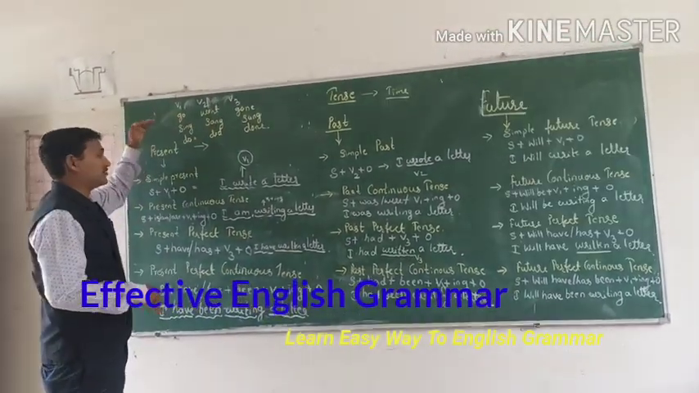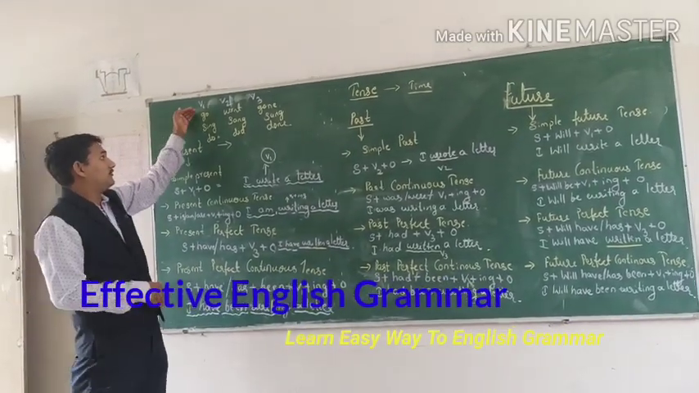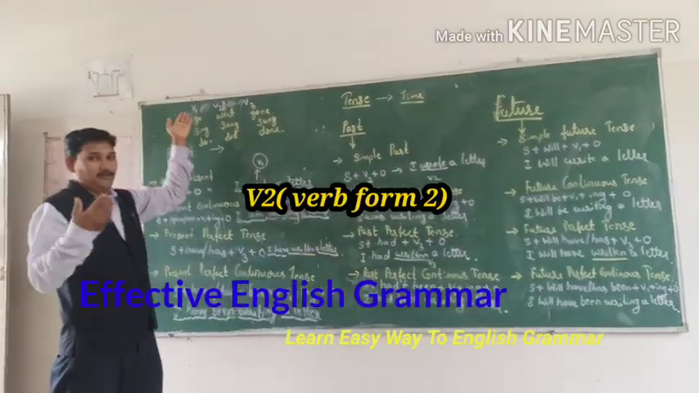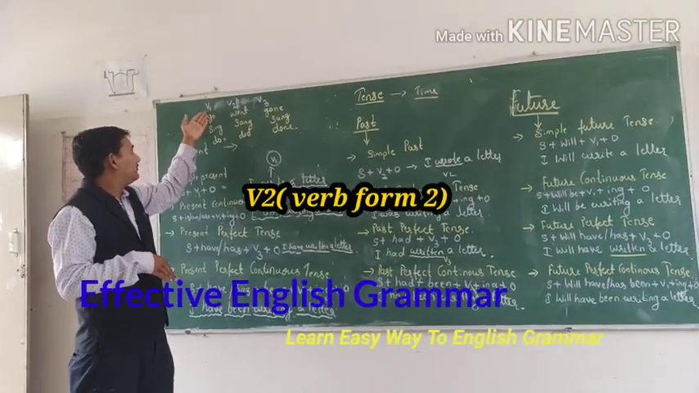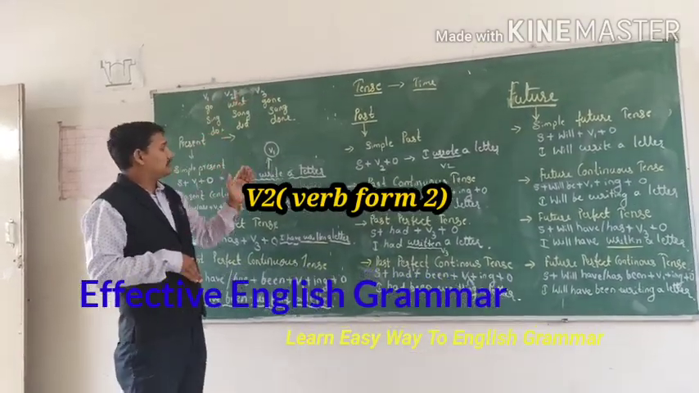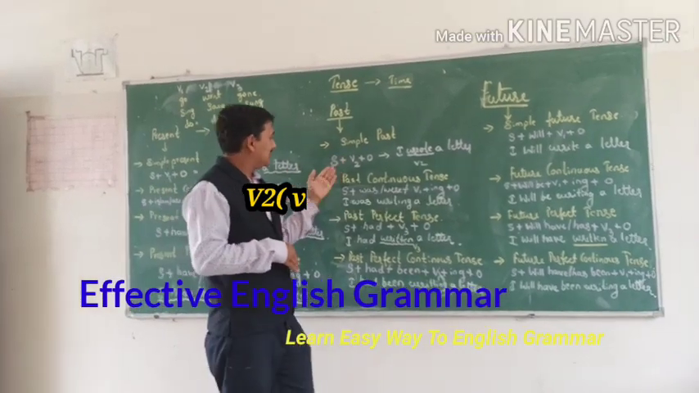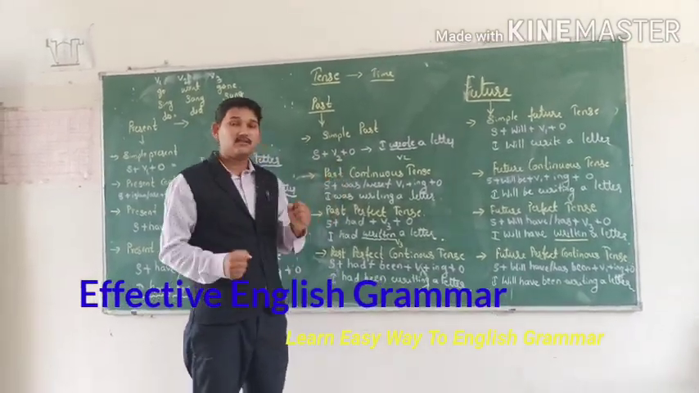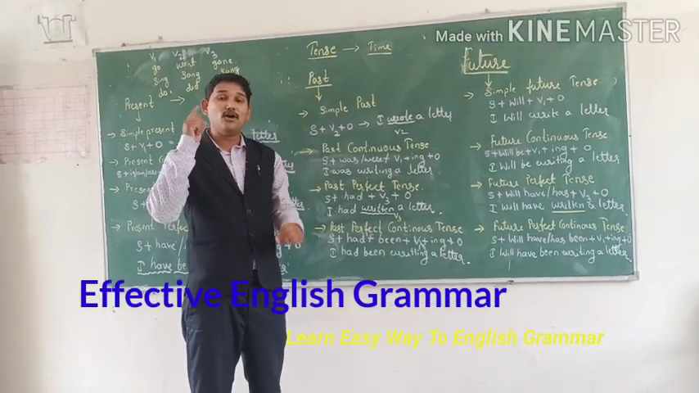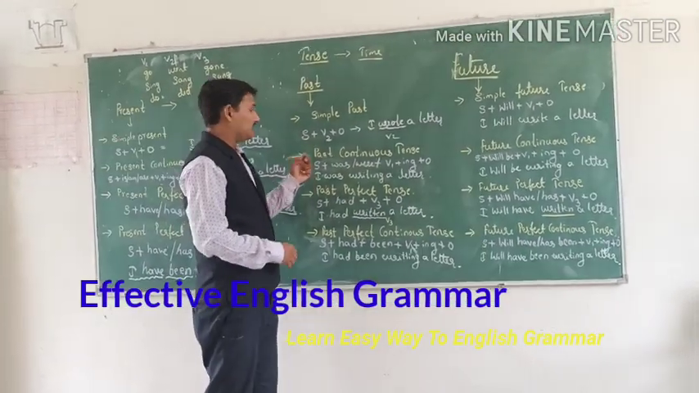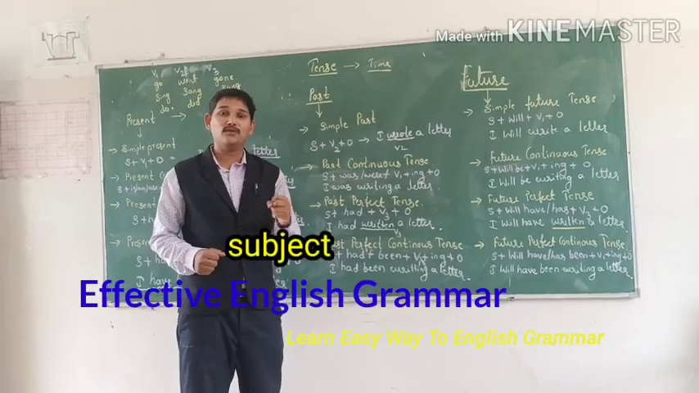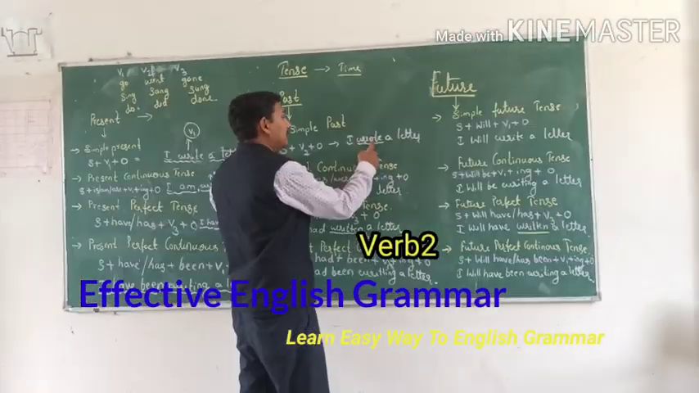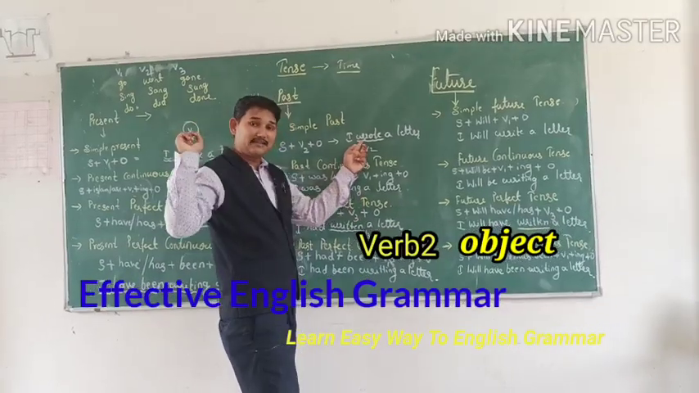Actually, we call this verb form 1, verb form 2, verb form 3. So here is an easy way. That's why V2 over 1, V2 over 2, V2 over 3. That's why in the past tense we use subject, V2 form, object. Subject, V2 and object.